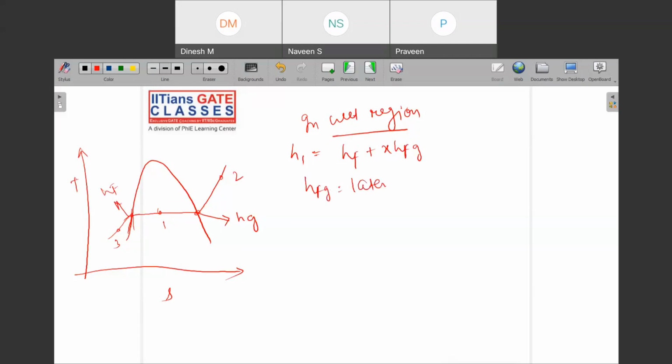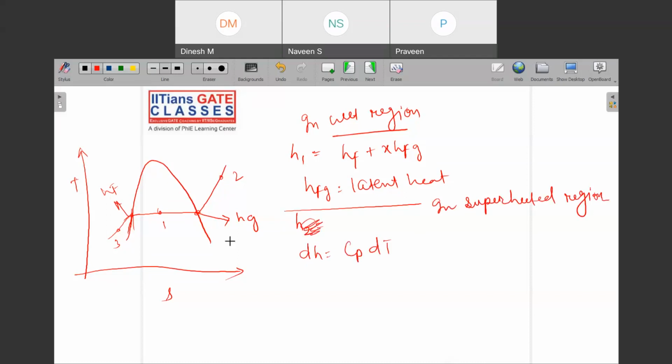This we have appreciated. And when you are in the superheated region, let me say you are deciding H2. In the superheated region, H2 is equal to what? Have you remembered that dH was Cp dT, right? And this is applicable when your pressure is constant.